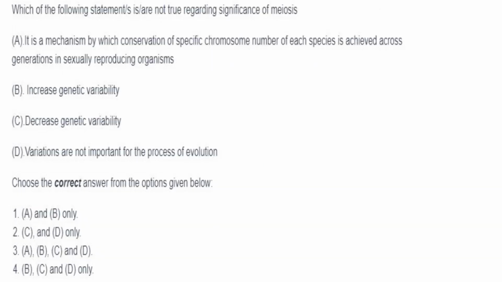Then which of the following statements is or are not true regarding significance of meiosis? It is a mechanism by which conservation of specific chromosome number of each species is achieved across generations in sexually reproducing organisms. That is correct.